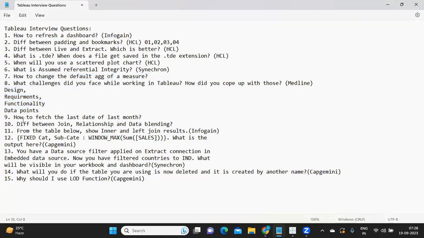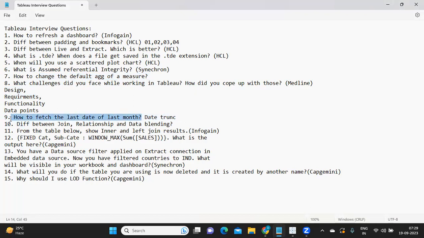Okay, now how to fetch the last date of the last month. Again, I think I have created a video on this, but if you want me to create a video, this is a scenario interview question. Maybe you need to use a date trunc function. Okay, and you need to bring in the month and then go back to the last date here. Okay, that way you need to go. How to fetch the last day of the last month. If you want a video on this also, you can comment in the comment section. I'll try to prepare a scenario based interview question.